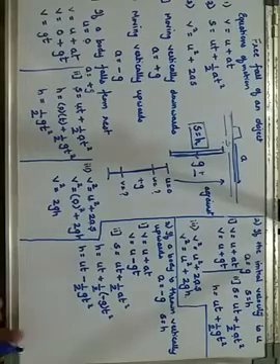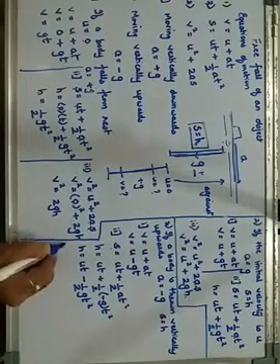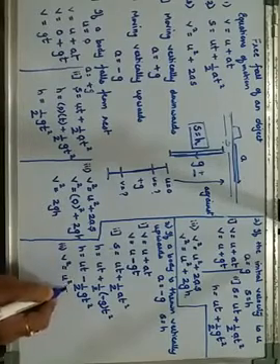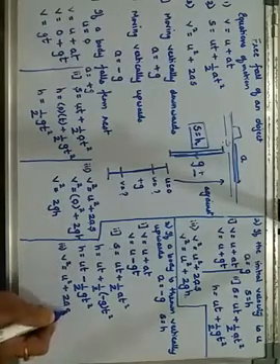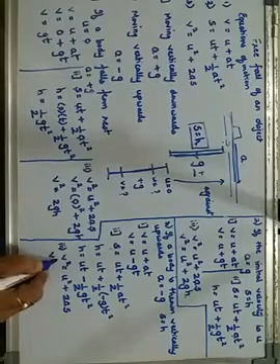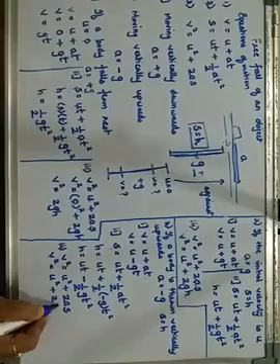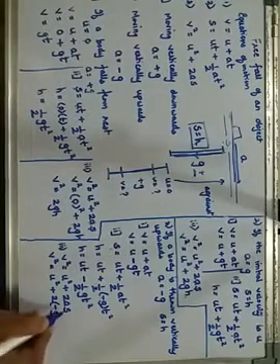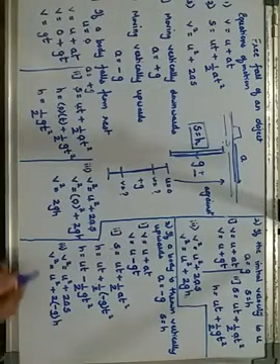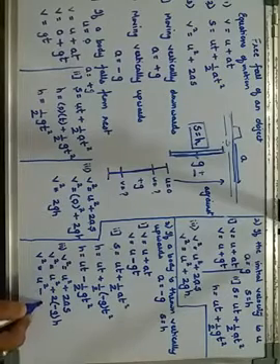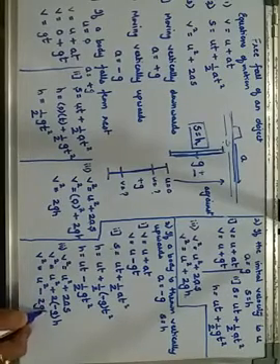So this becomes the formula for height. And the third and the last case is v square is equal to u square plus 2as. How do the equations change? V square is equal to u square plus 2 into minus g, and s is h. So v square is equal to u square minus 2gh.